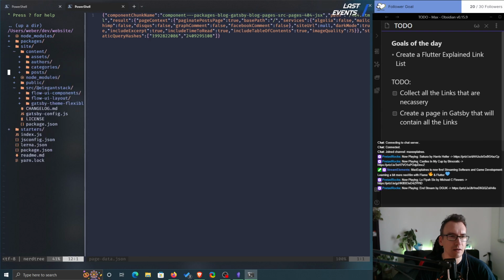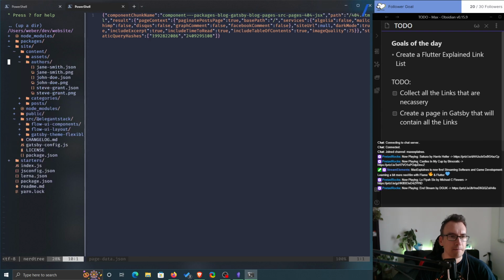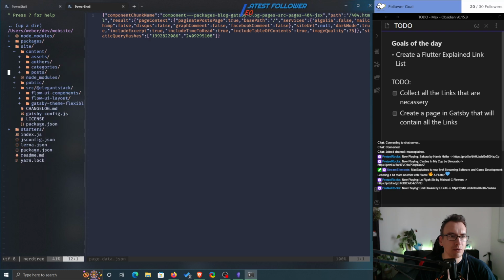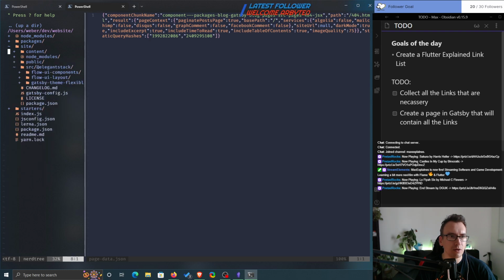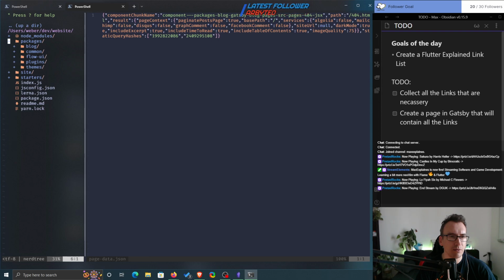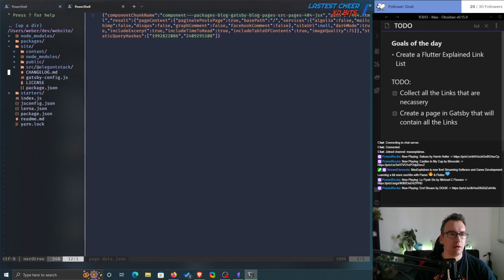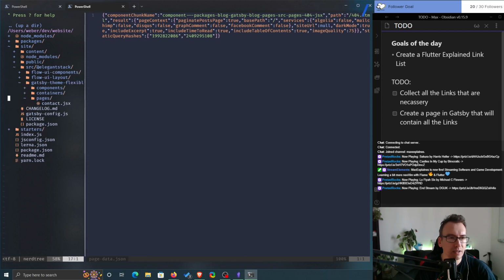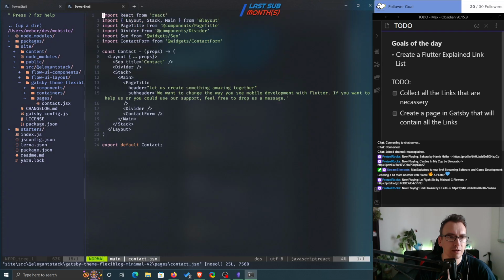Content, asset, categories. And they are anyway, so probably we don't even have to do it here. We would do that from the containers, pages, contact. Okay, so we could override the contact page. Components page title.